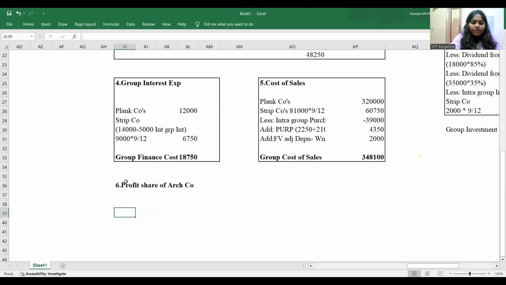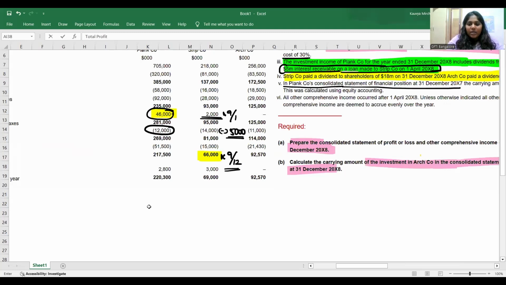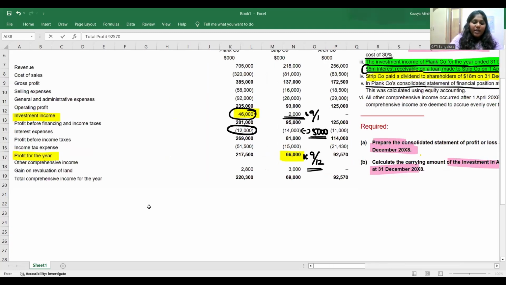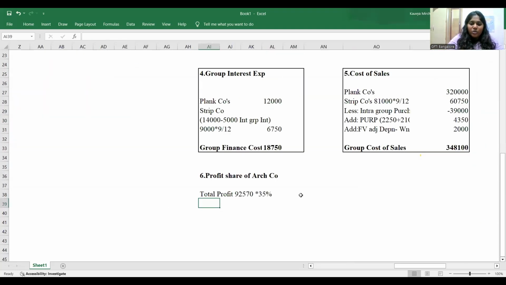Total profit for the year is how much? Profit for the year is approximately 92,570. In that 92,570, how many percentage will you take? As a parent, you are entitled to take 35 percentage. Since we are accounting for the total profit, that's the reason we have eliminated the dividend coming from them. Okay, so that'll be of 32,400.